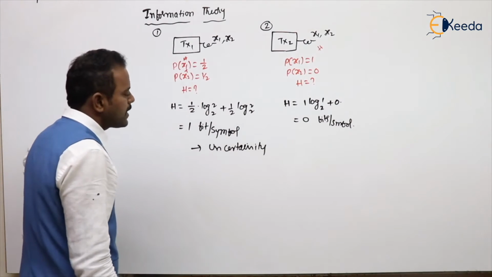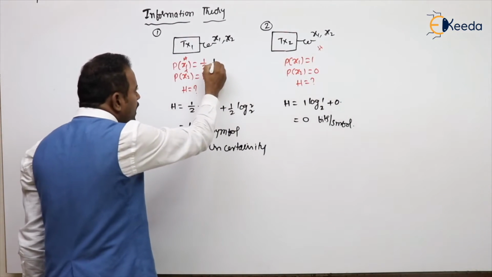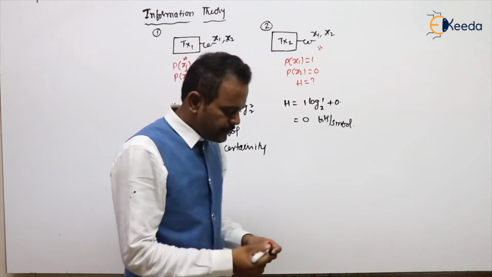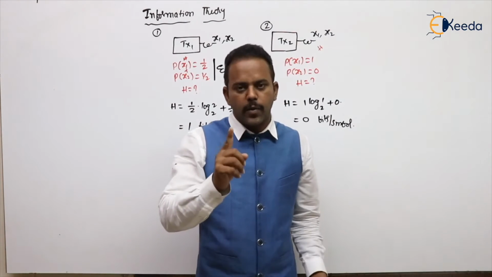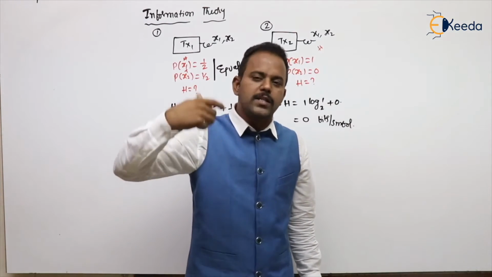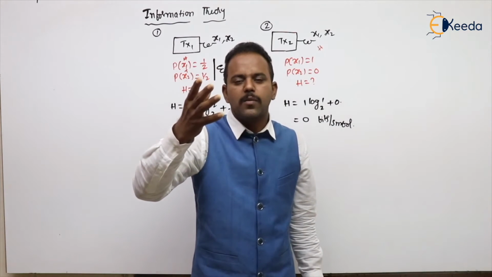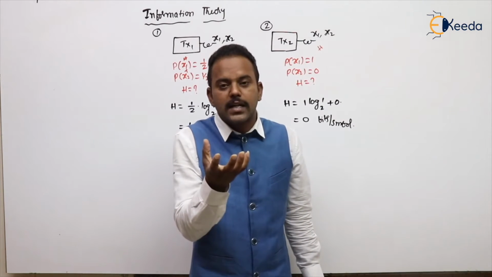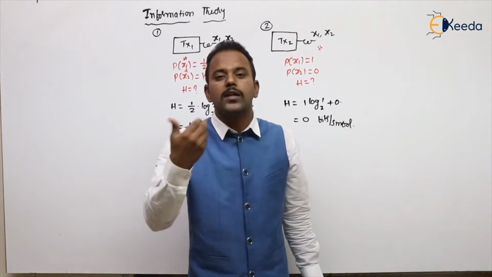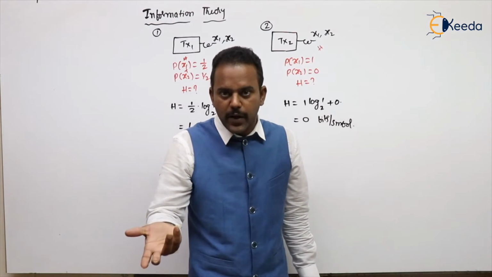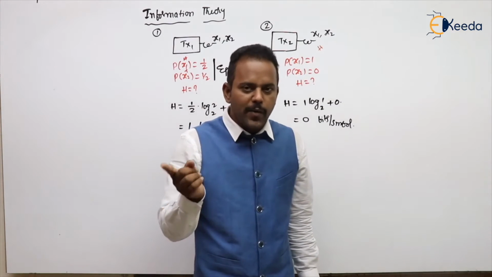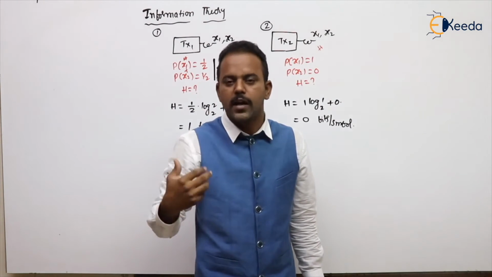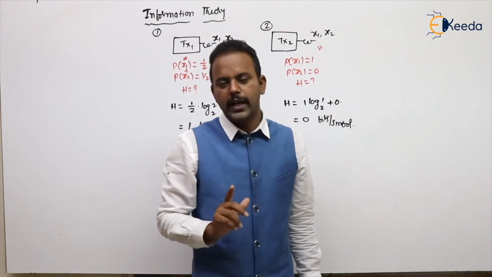We have the maximum uncertainty whenever all symbols have equal probability of occurrence. If all symbols have equal probability of occurrence, then entropy itself is maximum. This is also called maximum uncertainty. Are you getting my point or not? So the entropy value is always less if the probabilities of events or symbols are not equal, compared to the equal case.